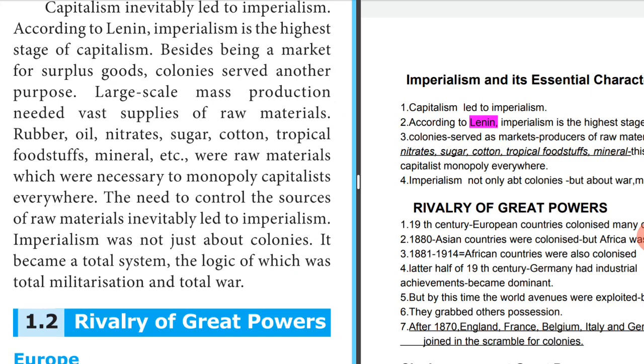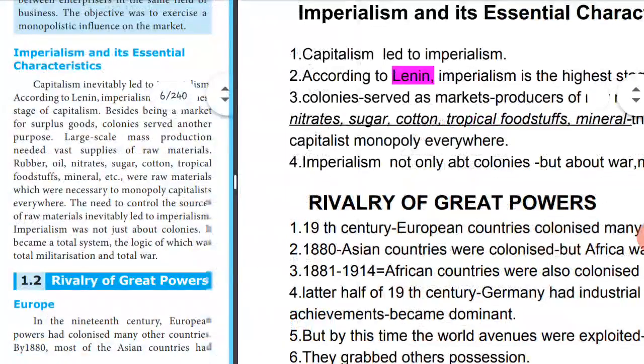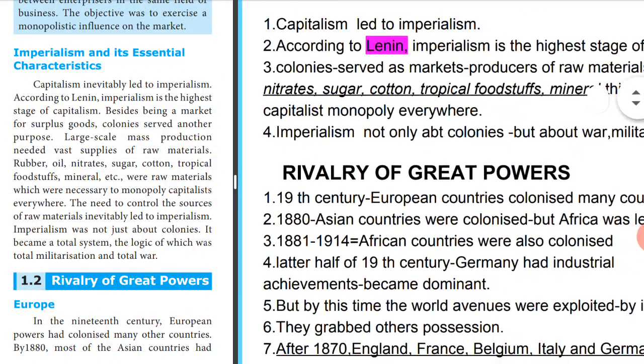The next topic for discussion here is rivalry of great powers. Rivalry means competition of great powers. We have already learned who these great powers are. Generally the European countries were great powers. So that's what we are going to learn here, how they were competing with each other to gain power.